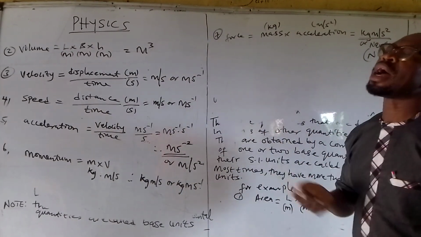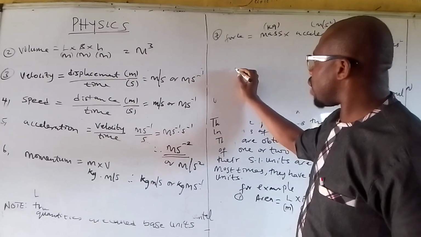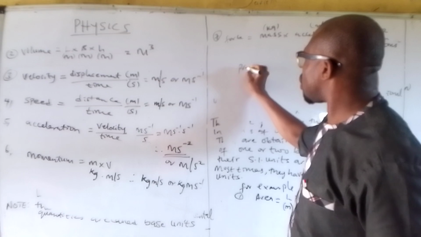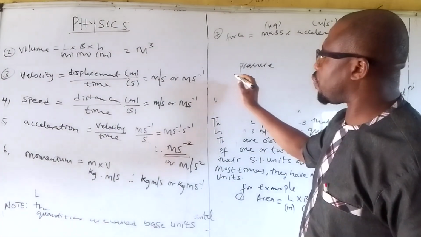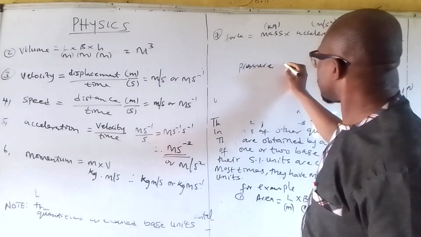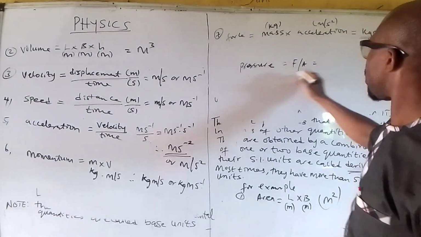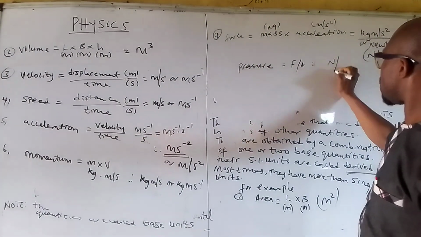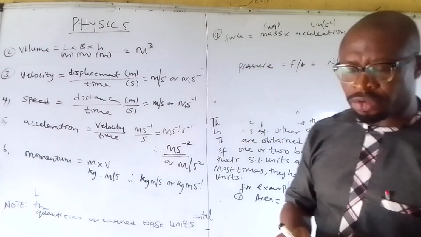Okay, there are other derived quantities, such as pressure. Of course, pressure is force over area. Force is in newtons per meter squared, and all the rest of them.